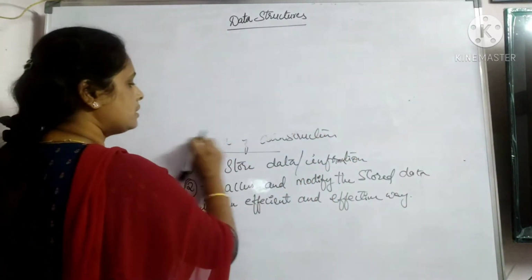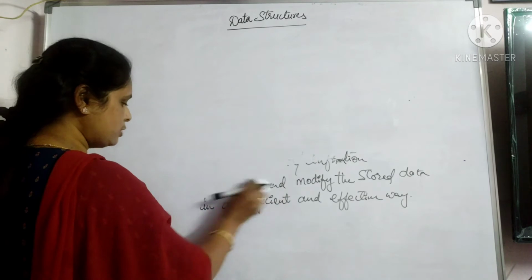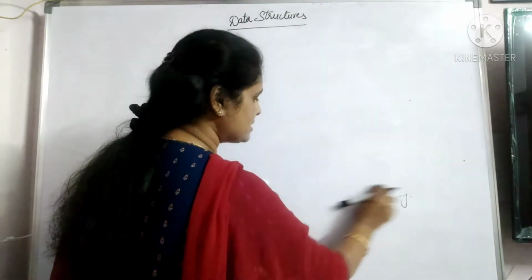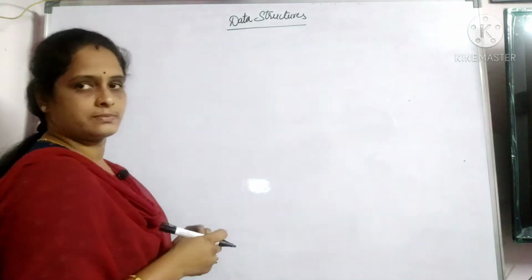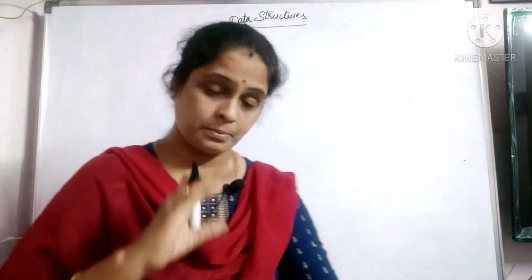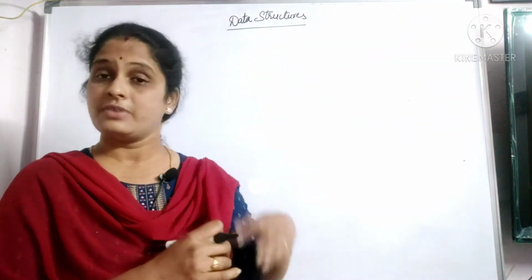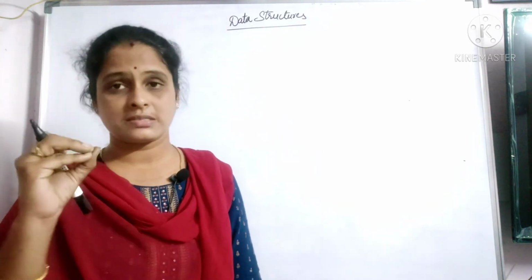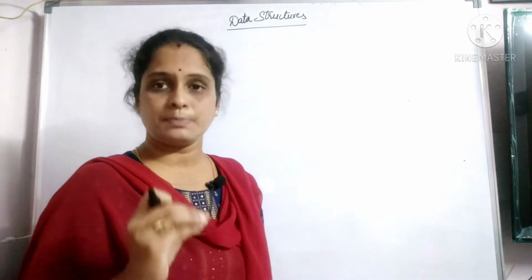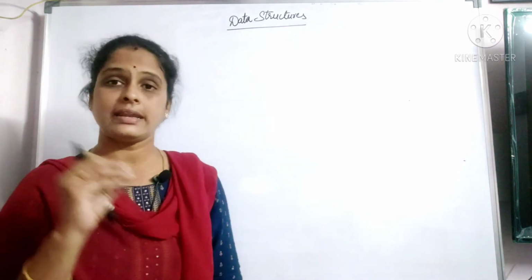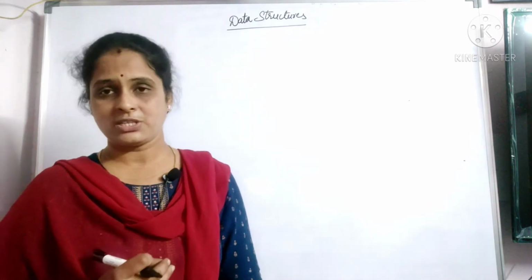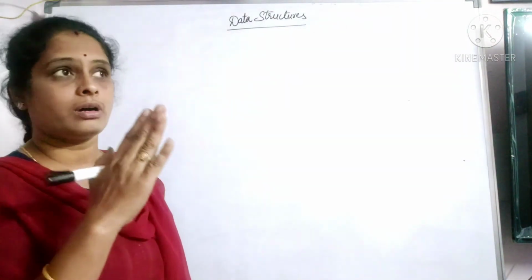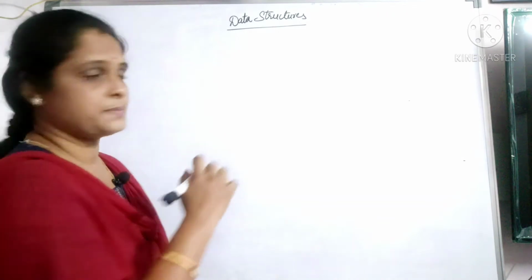Now, before talking about this, let me tell you one thing. We are till now aware of arrays or linked lists, etc. Before an array, we are still aware of primitive data structures. After learning these primitive data structures only, arrays came into the picture, right? Now, data structures are actually classified into two types.